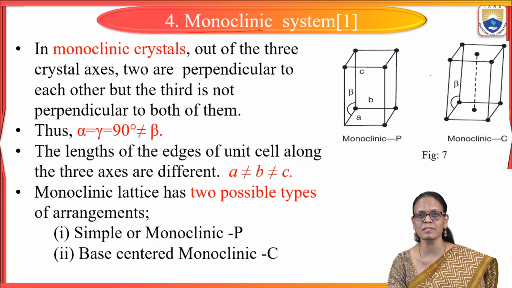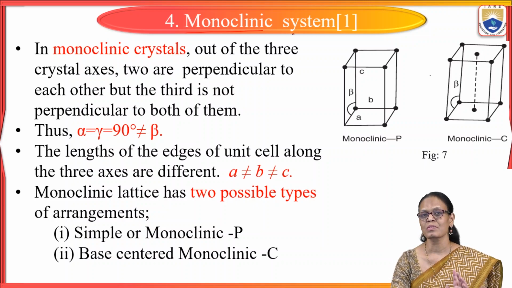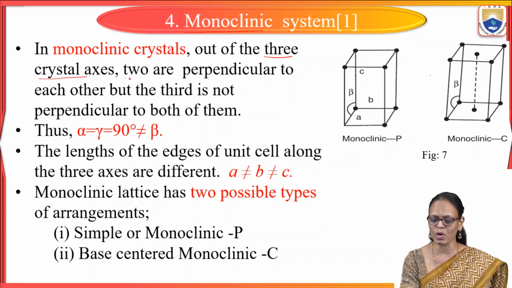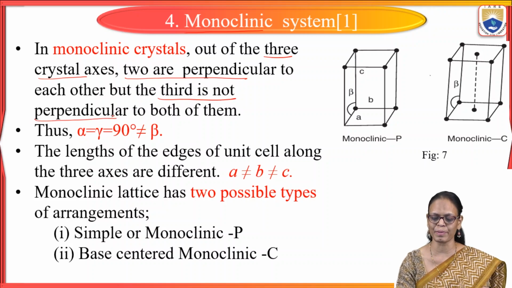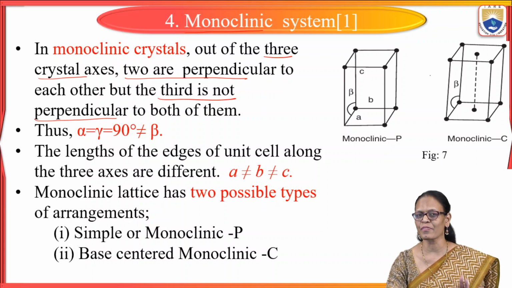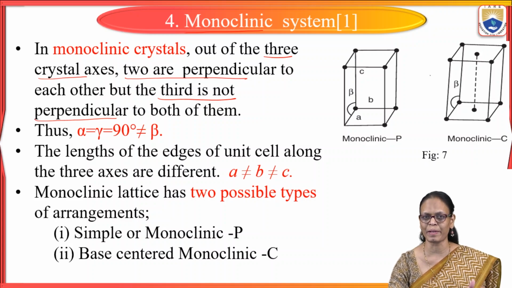Now coming to monoclinic system. The fourth one is monoclinic system. So in monoclinic crystals, out of the 3 crystal axes, 2 are perpendicular and the third one is not perpendicular, because all the 3 we have seen till now, the 3 interfacial angles alpha, beta and gamma are equal and they are equal to 90 degree, means they are mutually perpendicular.